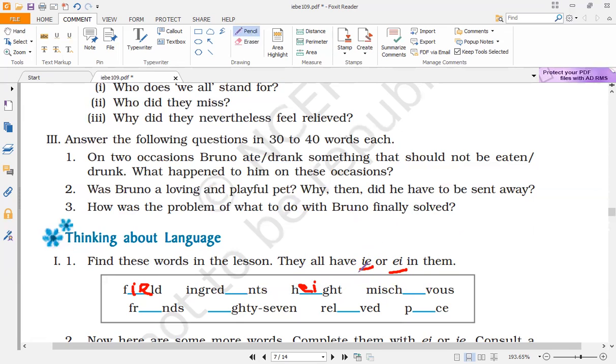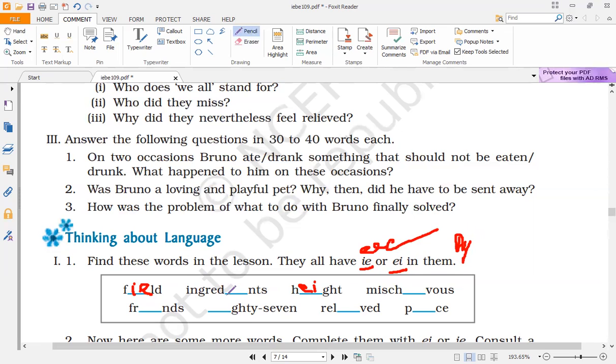When you are using IE, you have to look at the sound produced by the word. So here you get a long sound of E, right? E, E, a long sound this way. So field. So the spelling is F-I-E-L-D. If you have EI, basically you will get the sound of A, that is the AY combination, like eight. So look at the sound. It can vary, like yeah or I. This way you will get the sound.